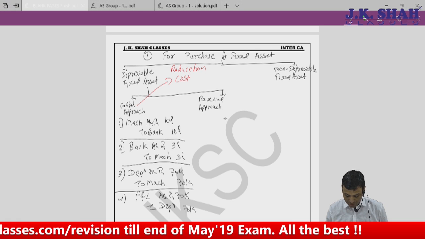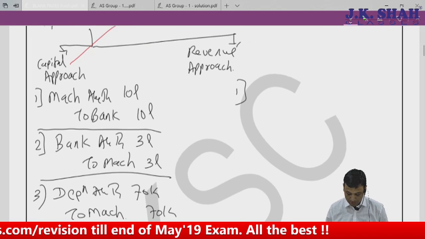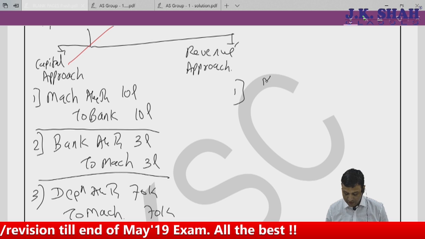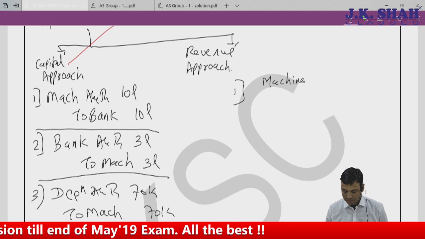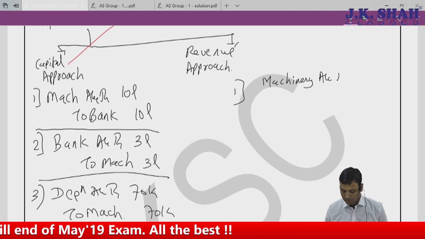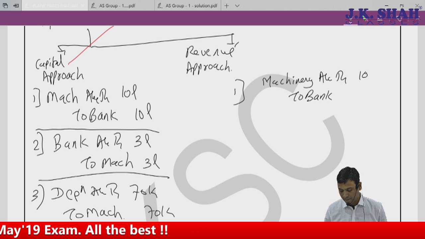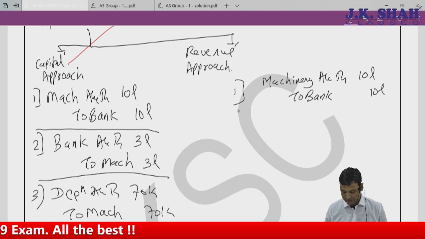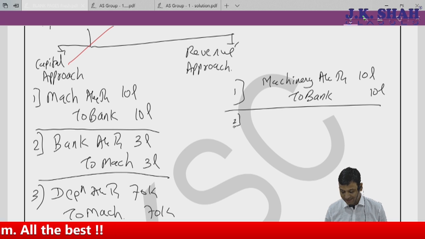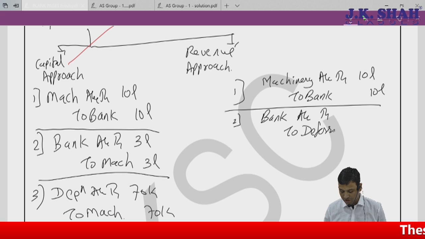If it is revenue approach, then what is my entry? If it is revenue approach, my entry goes the same way. For purchasing, machinery account debit to bank, 10 lakhs. When I receive grant, I say bank account debit to deferred grant, 3 lakhs.